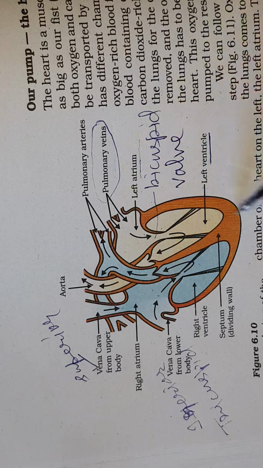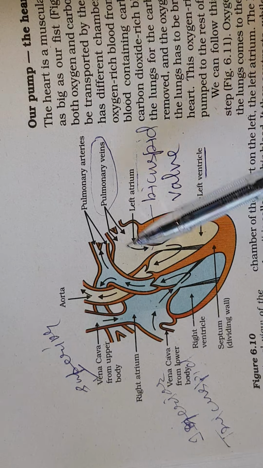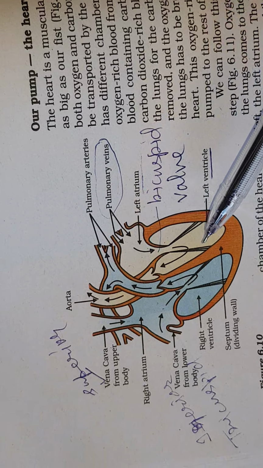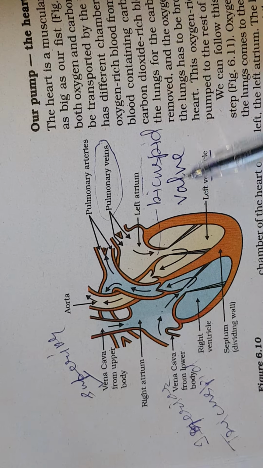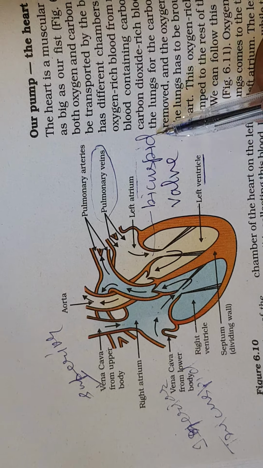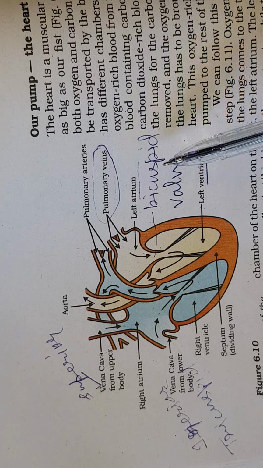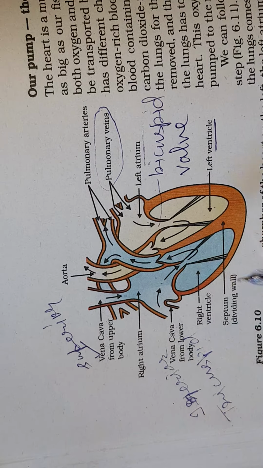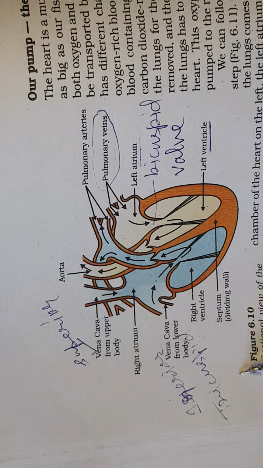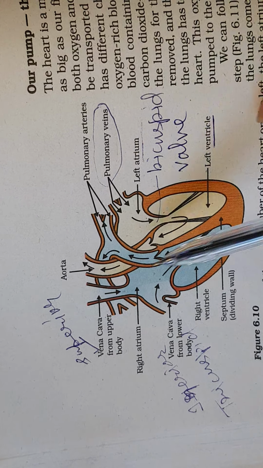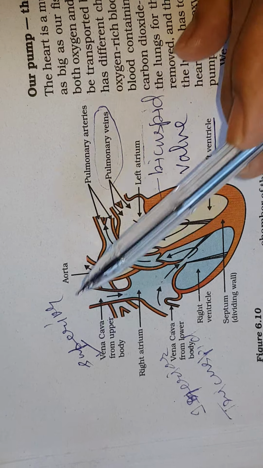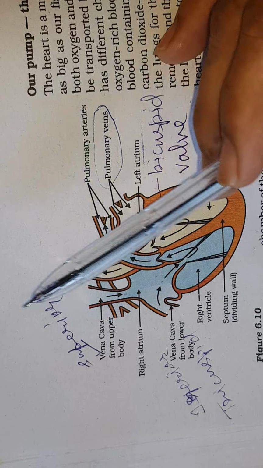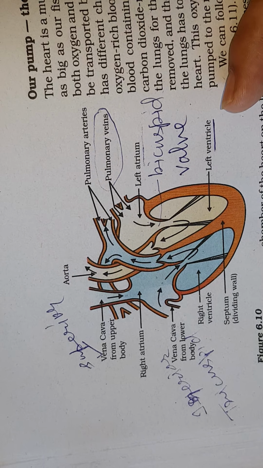That is the dividing wall, differentiating. Now the left atrium opens into the left ventricle by a 2-layered valve, that is called the bicuspid valve, to prevent the backflow of the blood. Similarly on the right side, the right atrium opens to the right ventricle through the tricuspid valve. Remember that the right atrium receives the blood from the vena cava, superior vena cava and inferior vena cava.